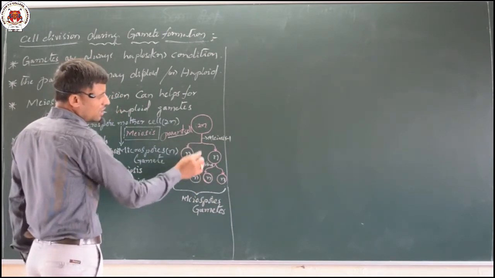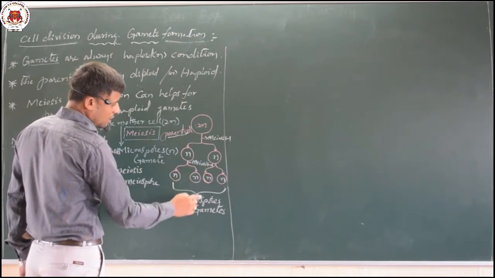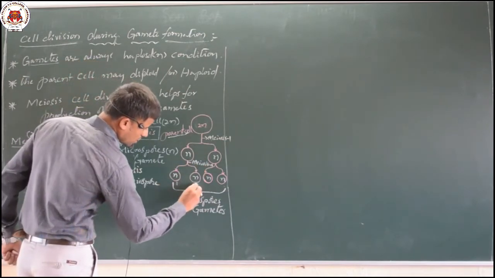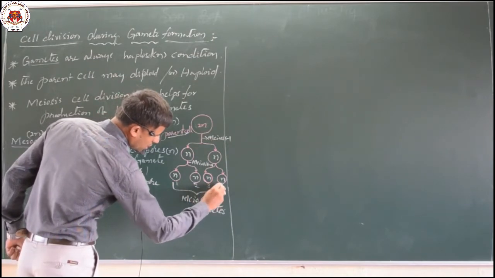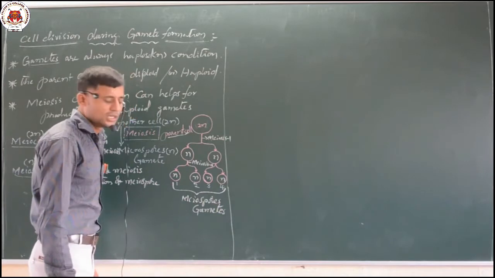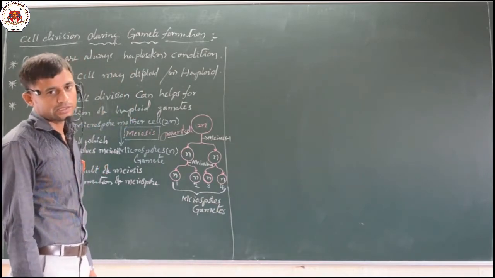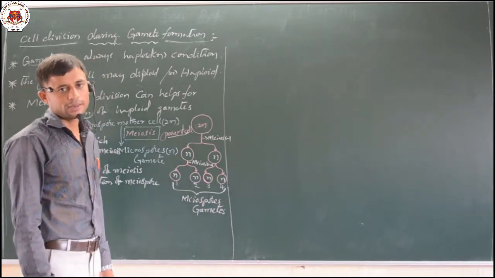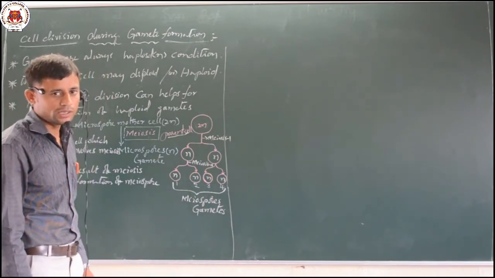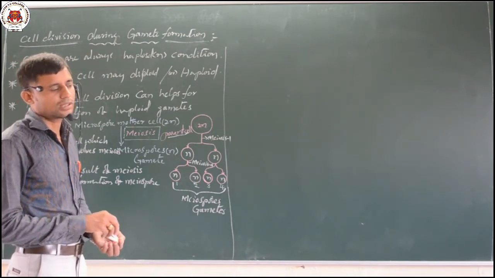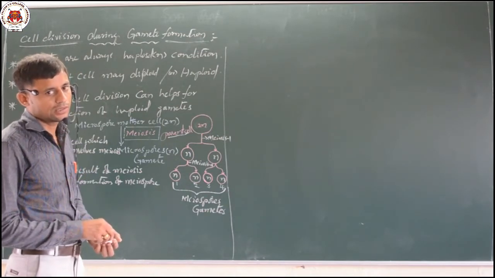Finally, as the result of a single meiosis, 4 gametes are produced: 1, 2, 3 and 4. Each parent cell can produce 4 haploid gametes. That condition can be seen at the time of cell division during the formation of gametes.